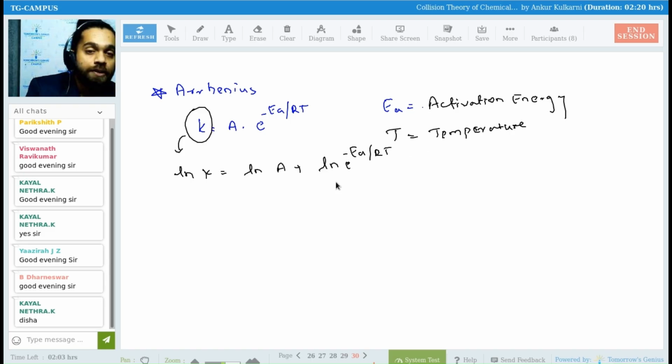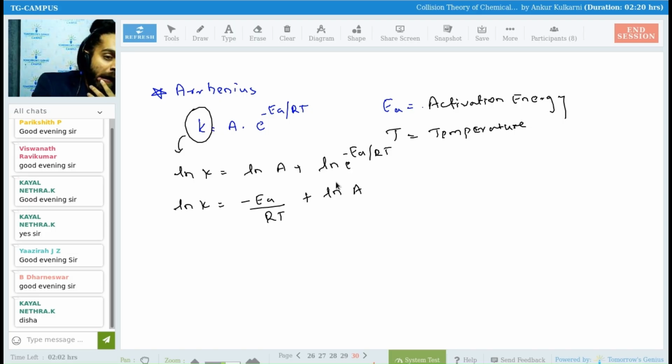Log A plus log B. So ultimately, the final equation we had got was ln K is equal to minus EA by RT plus ln A. What was the x-axis in this case? If I draw the graph, come on, tell me, what is the x-axis?